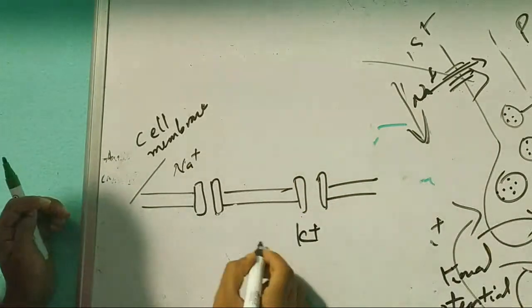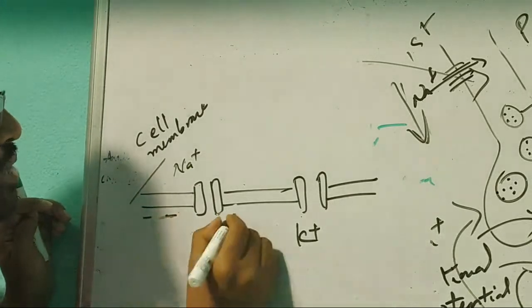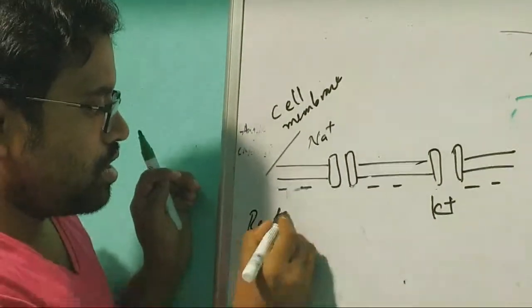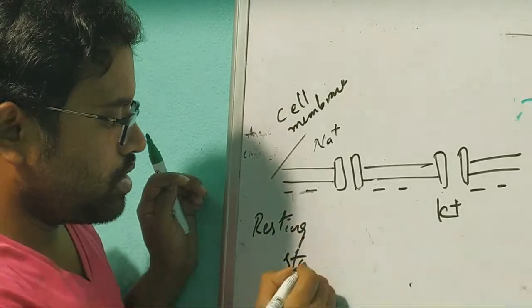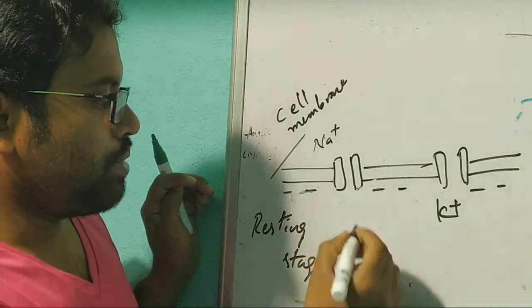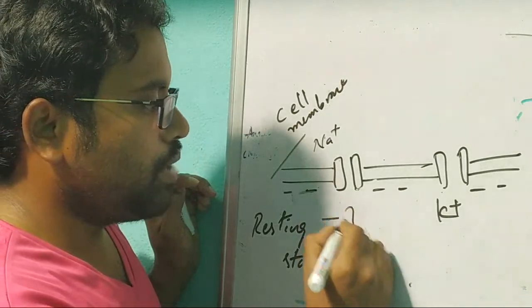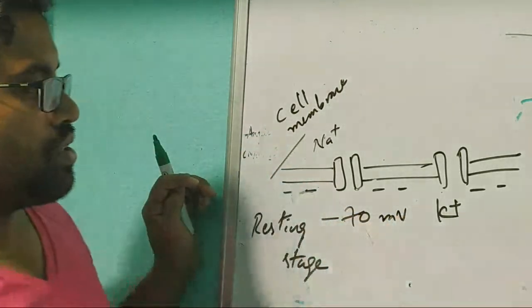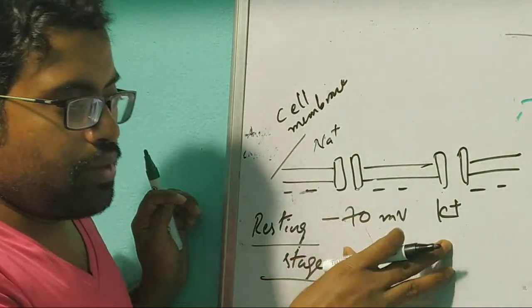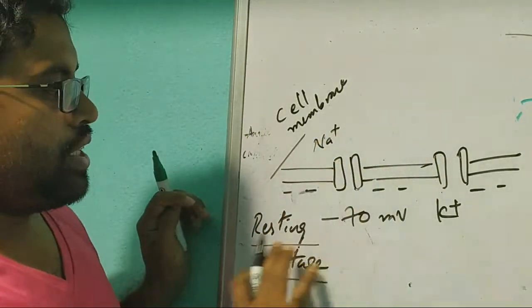Okay, so potassium is inside the cell, and the inside of the cell has a negative charge in the resting stage. Minus charges are there and potassium is inside the cell membrane. In the resting phase, minus 70 millivolt is there inside the cell membrane. So there is no action potential produced till now in the resting stage.